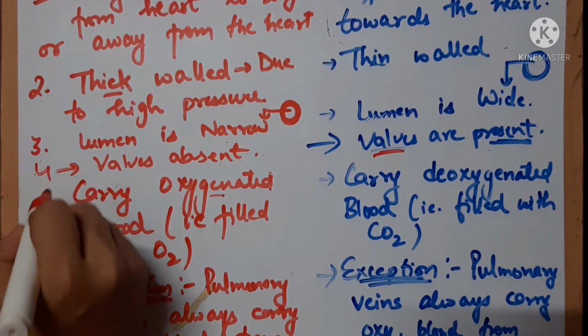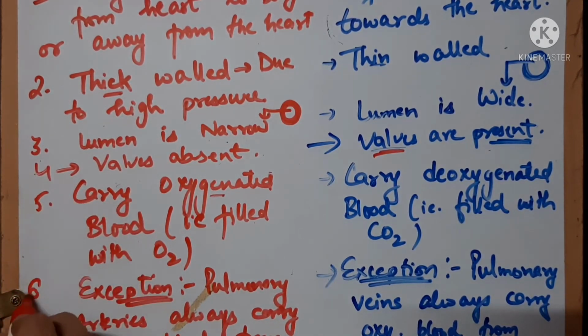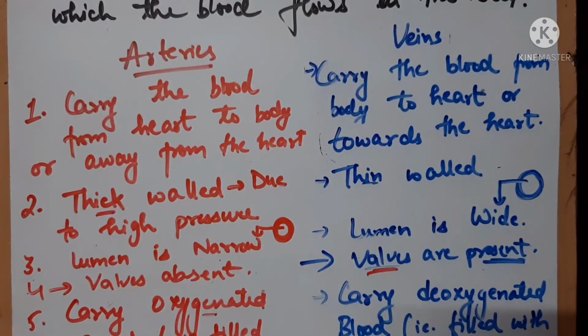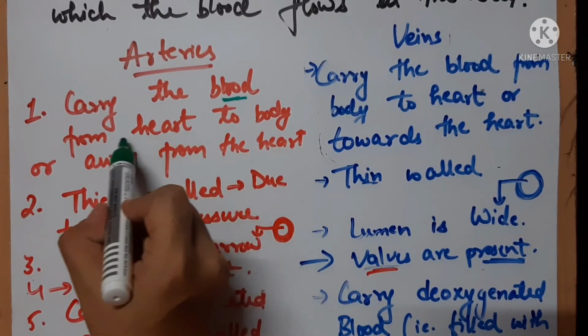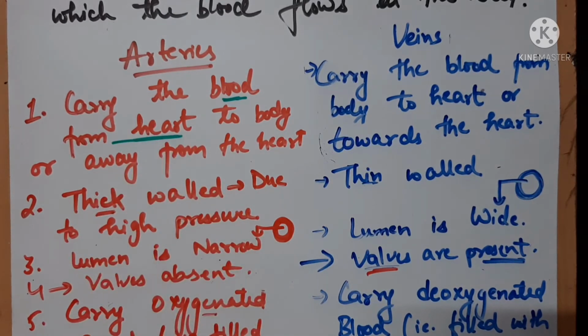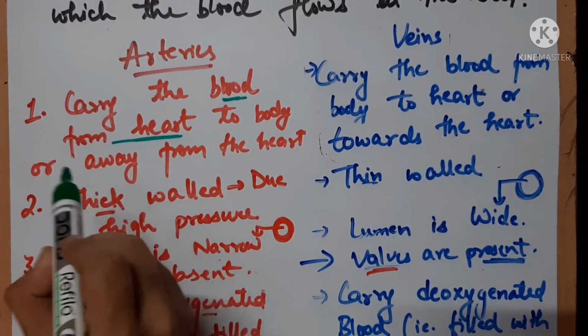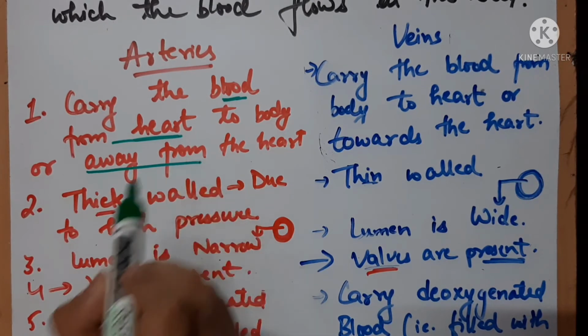So this was the fourth point, fifth, sixth, and seventh. So these 7 points are the major differences between arteries and veins. So let's quickly recall this. Arteries are the ones that carry blood from the heart to the body, or you can say arteries carry blood away from the heart.